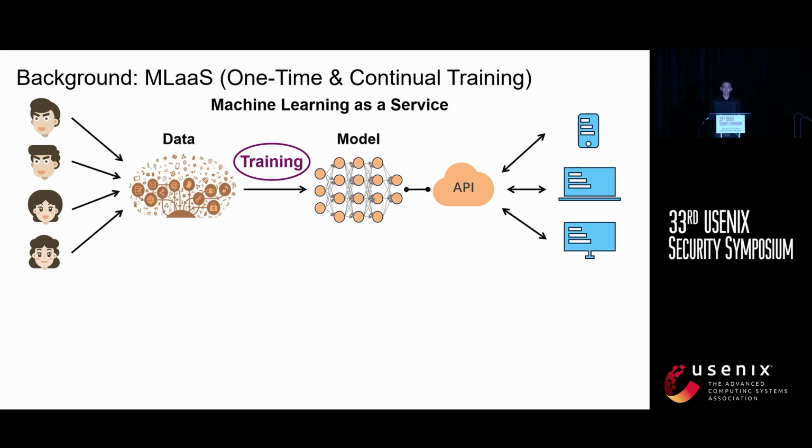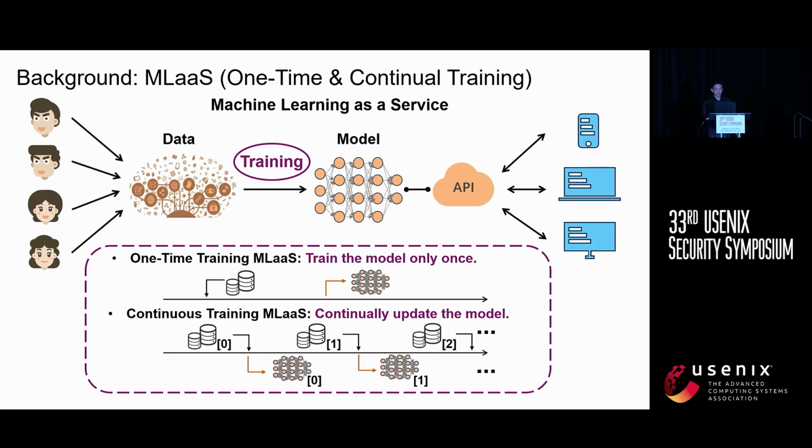In this work, we focus on security issues in machine learning as a service, or MLaaS, a cloud service that offers machine learning applications with data collection and model training. MLaaS can train in two modes. The first is one-time training, where the model is trained at one time on fixed data, and the second is continuous training, where the model is continuously updated with ongoing tasks and newly incoming data. Well, in this work, we focus on security concerns of machine unlearning and backdoor attacks in MLaaS.